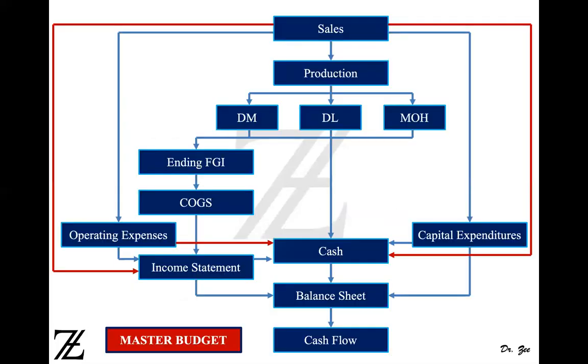Now we move on to how the master budget looks. This diagram represents how our master budget looks, right? So the business exists for what? Business exists to make money, right? So our first budget is a sales budget. Everything starts from sales. If we make sales, that's when we are going to have other budgets.